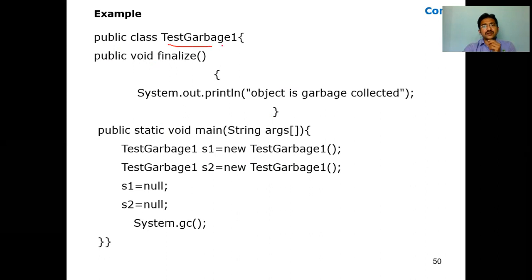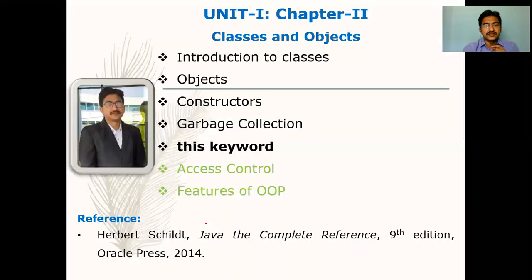I'm creating a class called TestGarbage1, and inside that I'm defining the finalize method. Now public static void main, the execution starts from here. Now I'm creating objects S1 and S2. Now S1 equal to null, S2 equal to null. Then System.gc, the garbage collector, checks whether S1 and S2 have really become null or not. To check, you can use System.gc, where gc stands for garbage collector. Like this you can write the code.